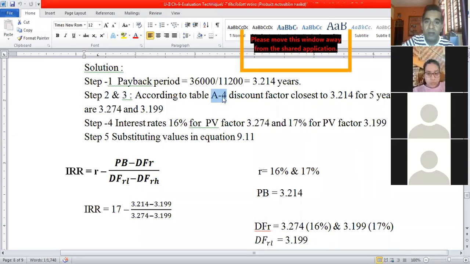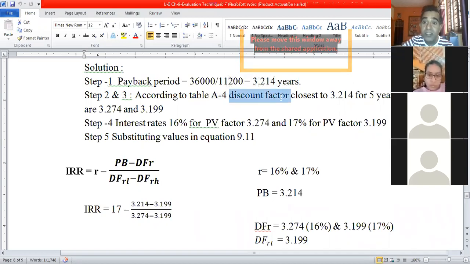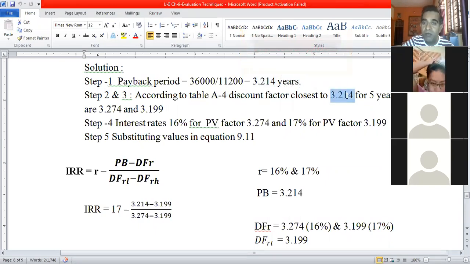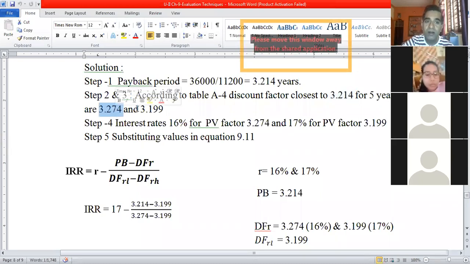According to table A4, the discount factor closest to 3.214, which is the payback period we have calculated, in the 5-year row are 3.274 and 3.199.